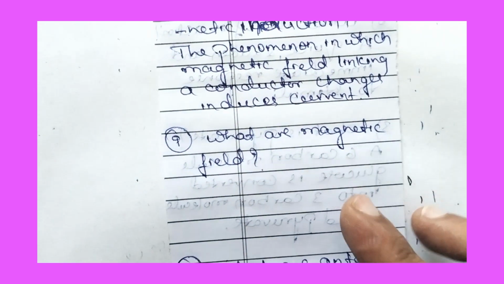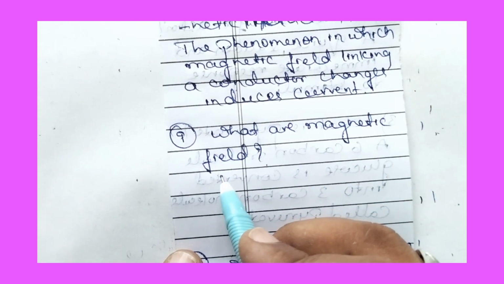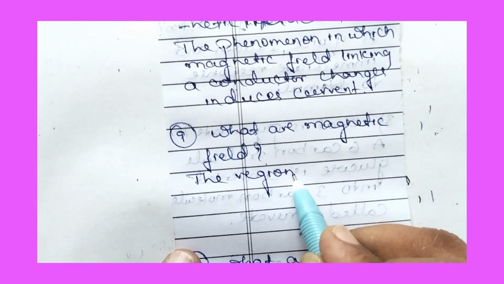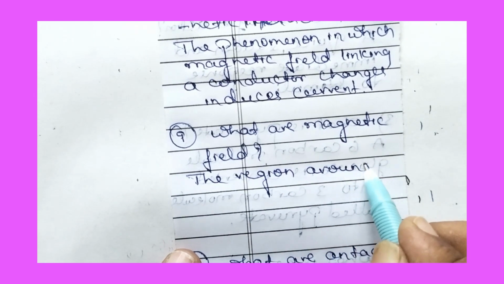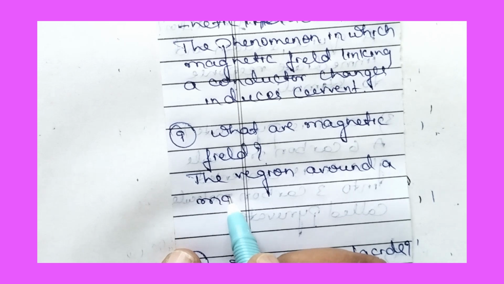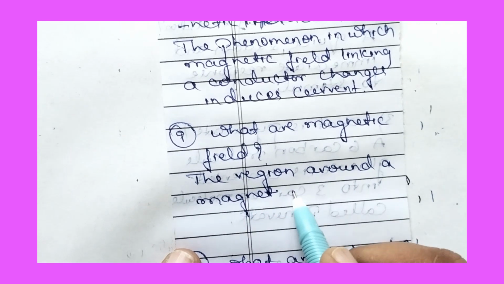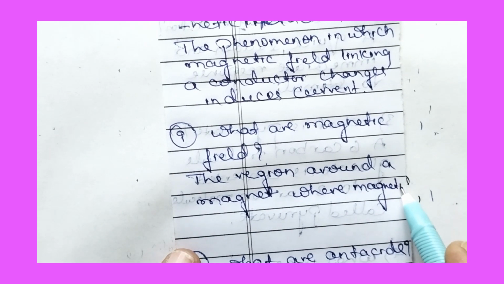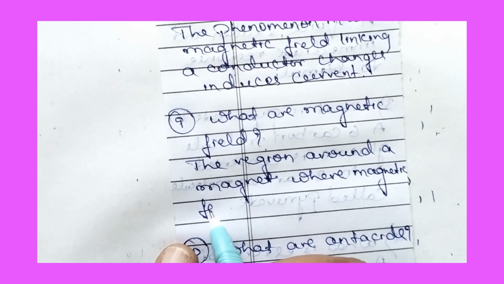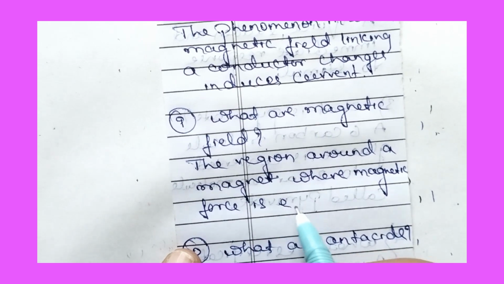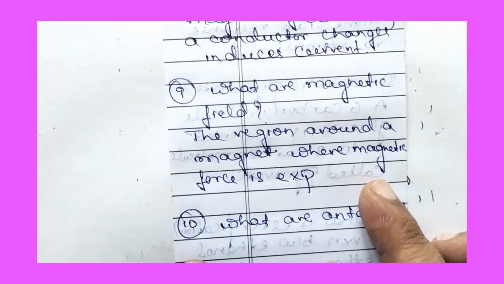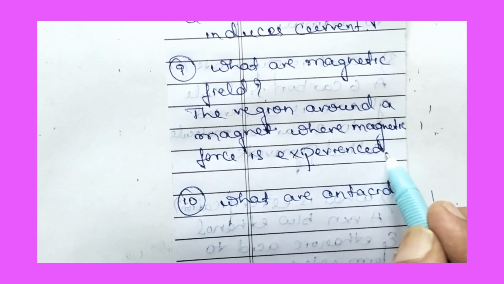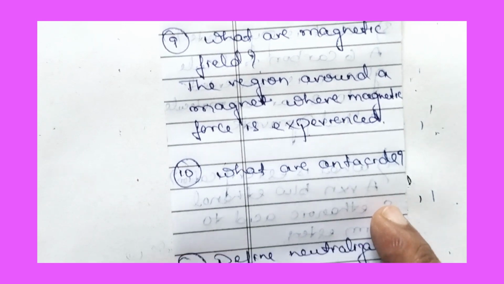Next, question number 9. What is a magnetic field? The region around a magnet where magnetic force is experienced is called the magnetic field.